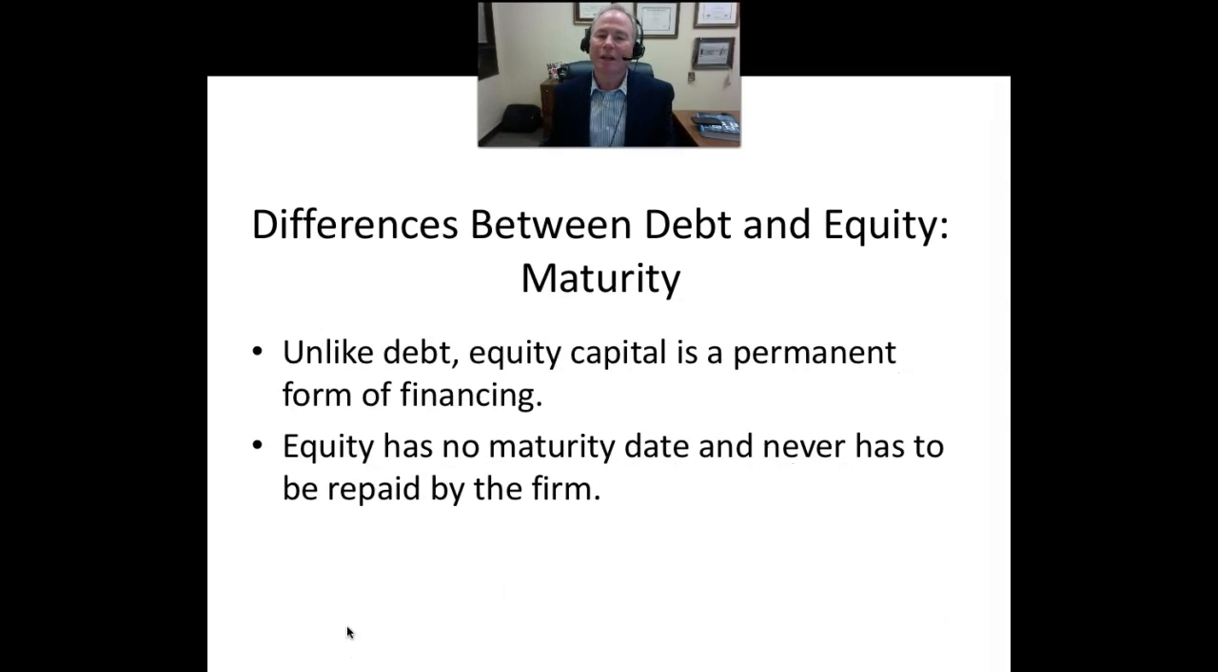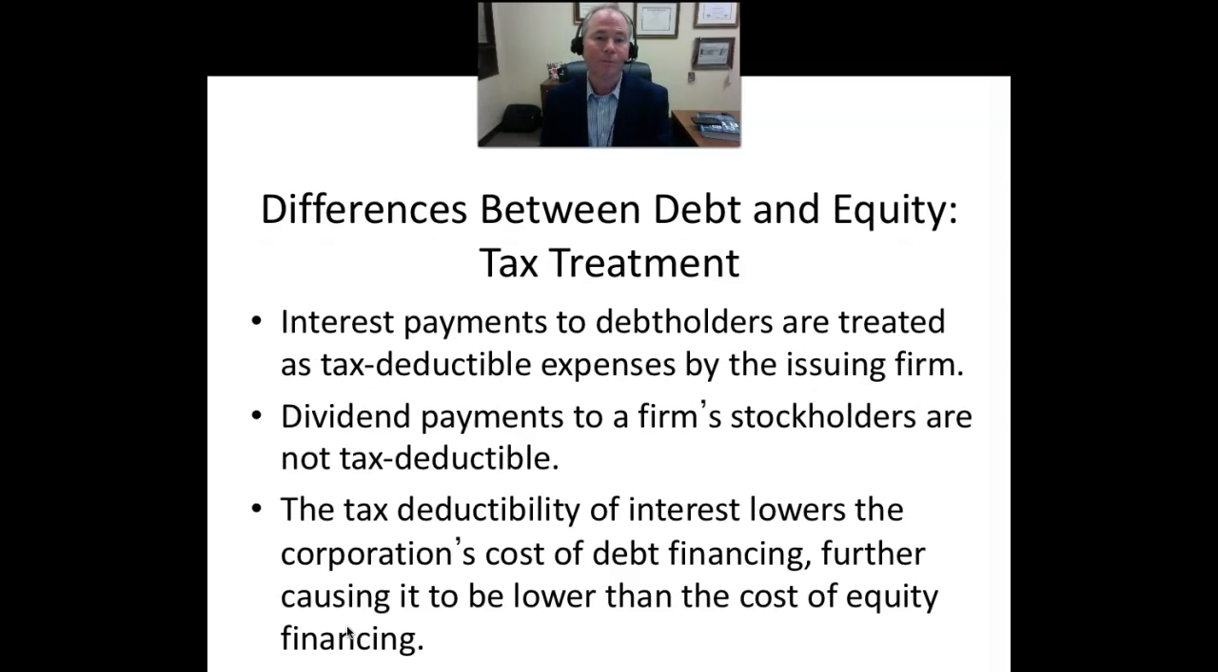Another difference between debt and equity is that, unlike debt, equity capital is a permanent source of finance. So when we think about the maturity on debt, whether it's a 10-year bond or a 20-year bond, that debt obligation has a fixed life. At least in theory, the maturity on equity financing is infinity. There's no maturity date, and equity never has to be repaid by the firm.